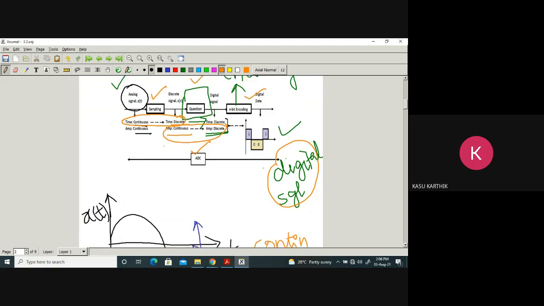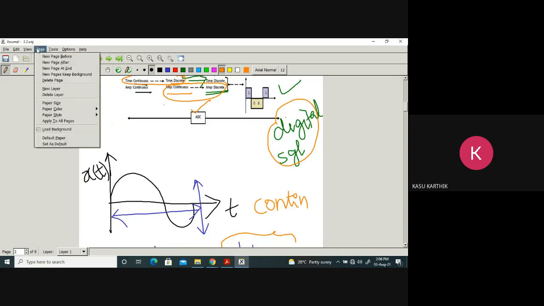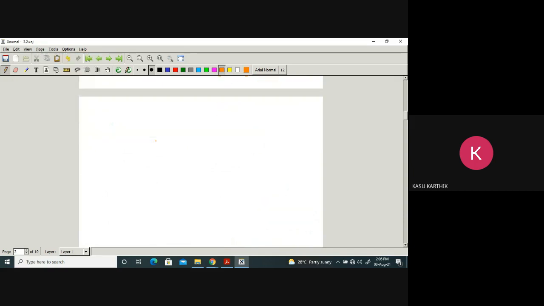What is a digital signal? It is a sequence of ones and zeros. Suppose you write 100110. What is this? A digital data, or simply you call it data.